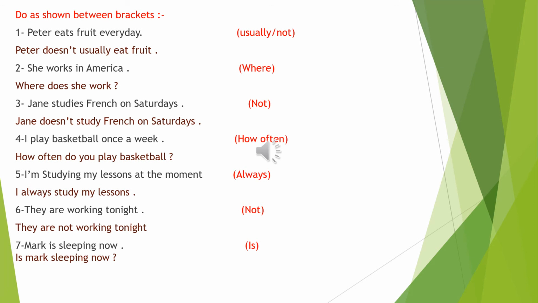My dear students, to form any sentence in the present continuous tense, we are using this structure: am, is, are, the verb plus ing. Okay? In order to form a yes or no question, we start with am or is or are according to the subject. If we have he, she, or it,